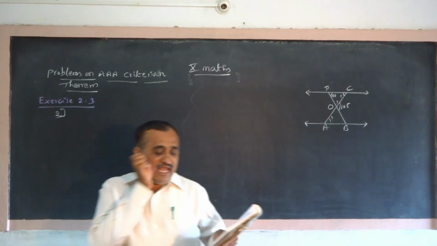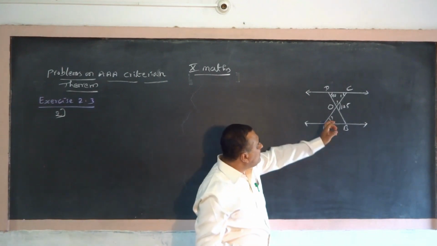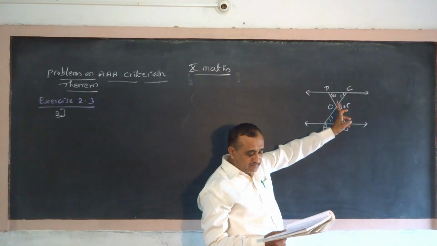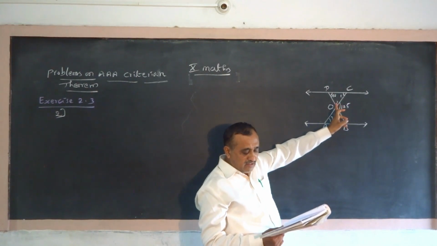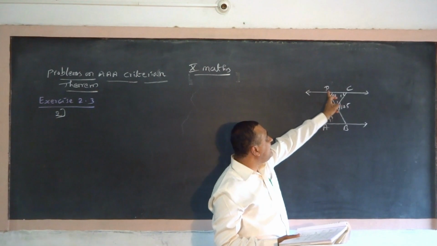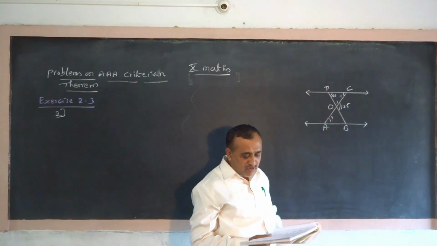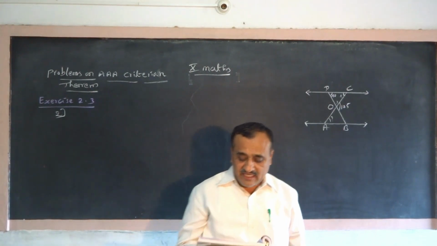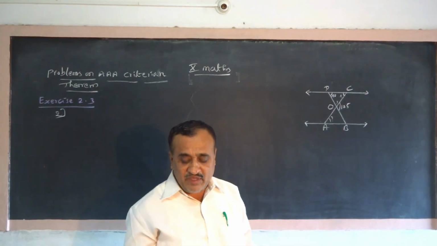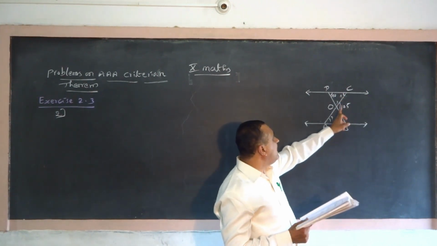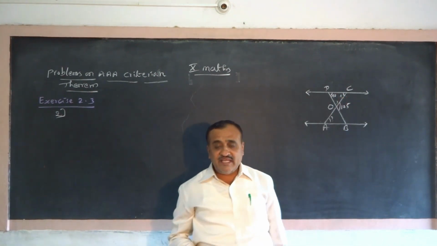Find angle DOC, then angle DCO, and angle OAB. They have given that angle BOC is 125 degrees and angle ODC is 70 degrees.